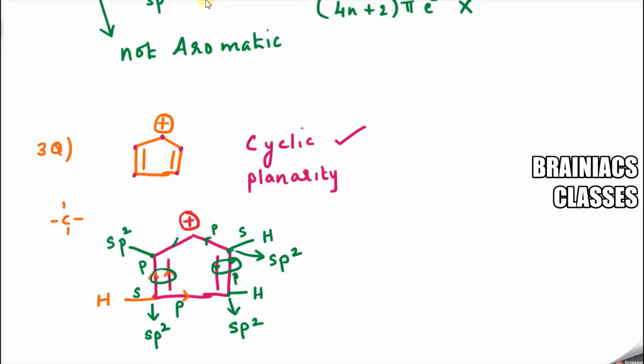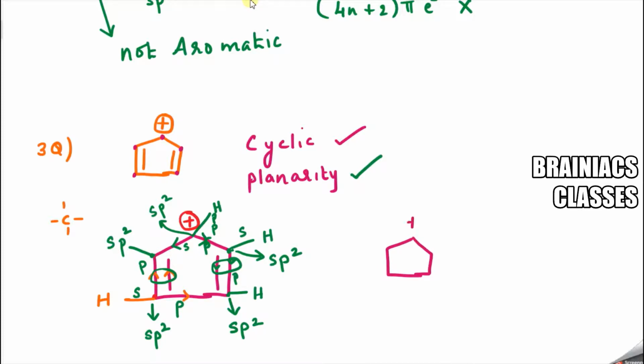Now what about this one? We will see. One valency going here, another valency going here, and plus charge indicates one bond has broken. Plus or minus charge indicates one bond has gone. Now there is only one more bond remaining, so that should be a hydrogen atom. So I am putting S here, then P here, and P here. If you add, this will also become sp2. So altogether every carbon atom is sp2 hybridized. That means the planarity condition is satisfied. Now let's check the next condition, cyclic resonance. I will draw the structure one more time.